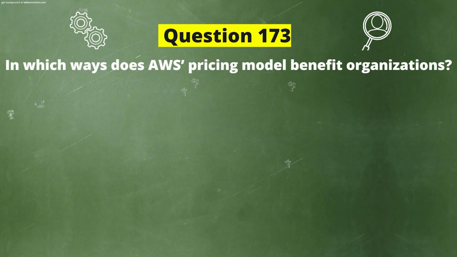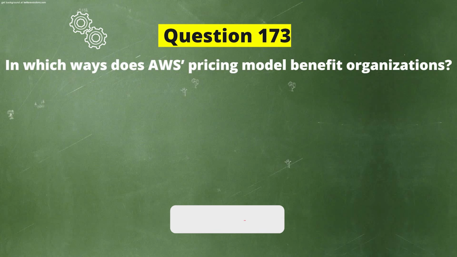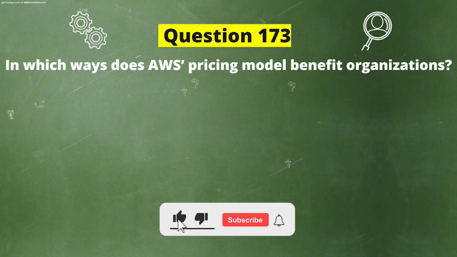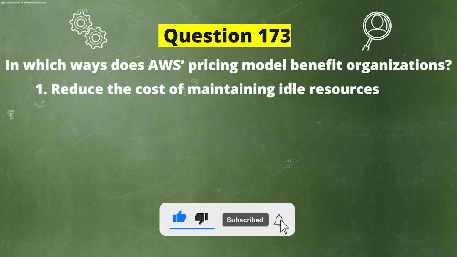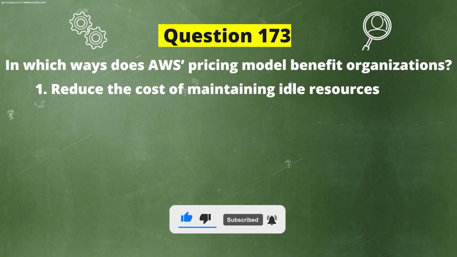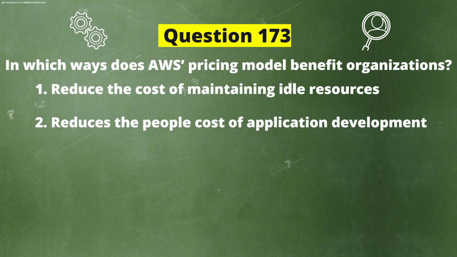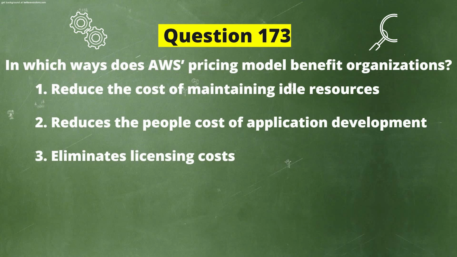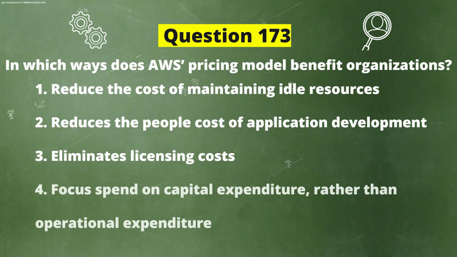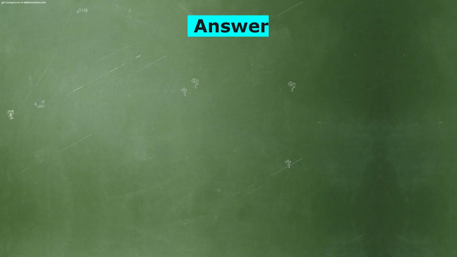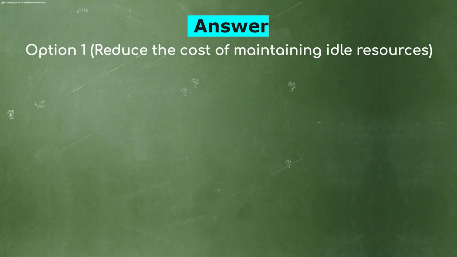Next question. In which ways does AWS pricing model benefit organizations? Now the options are: Option 1. Reduce the cost of maintaining idle resources. Option 2. Reduces the people cost of application development. Option 3. Eliminates licensing cost. Option 4. Focus is spent on capital expenditure rather than operational expenditure. And the correct answer is option 1. Reduce the cost of maintaining idle resources.